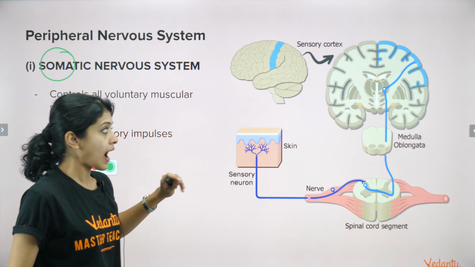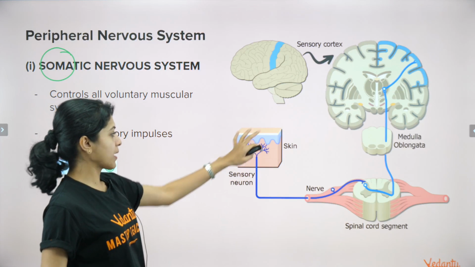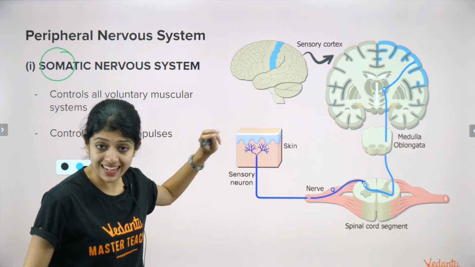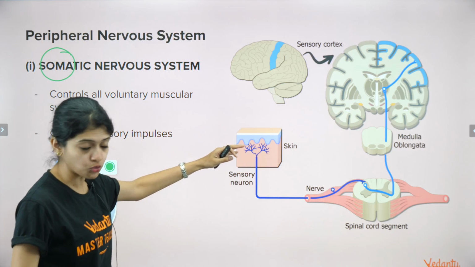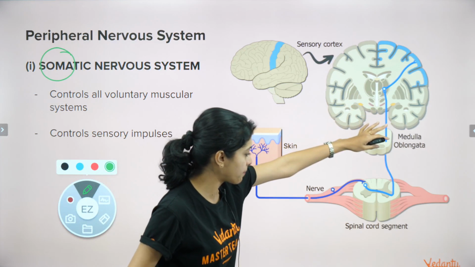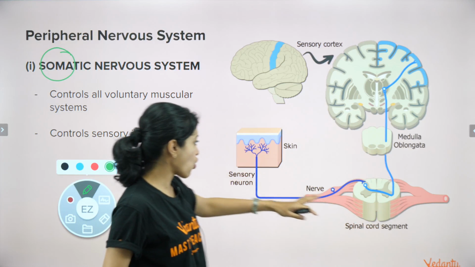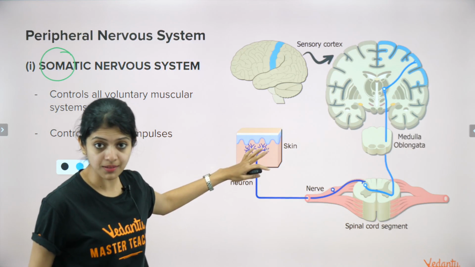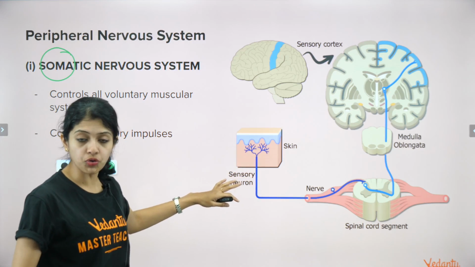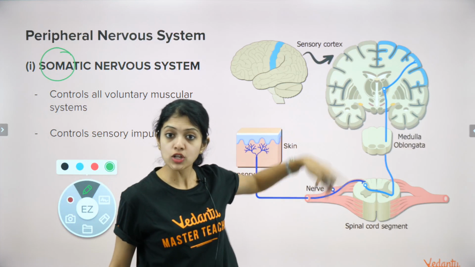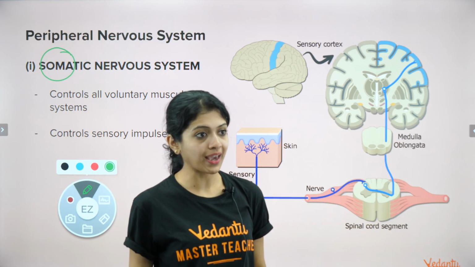This is how it works. Now, instead of the muscle fibers, we have the skin represented here, the sensory neuron. Basically, the connection between the brain through the spinal cord and reaching the skin or the sensory neuron and then back to send its responses. Okay, guys?